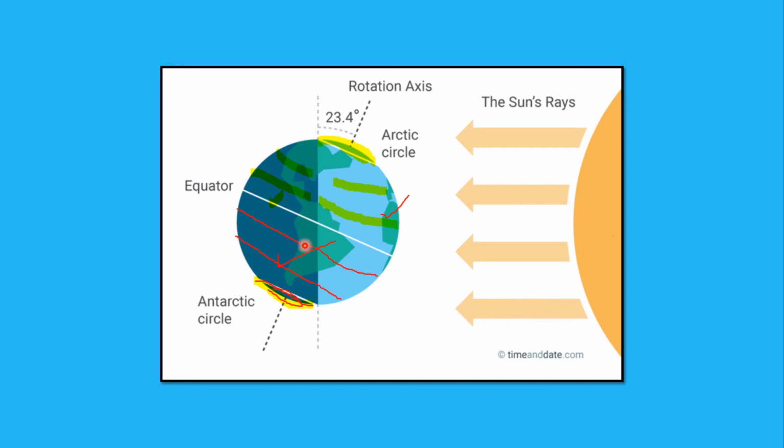Had the tilt not been there, then all places on the earth would have had 12 hours of daylight and 12 hours of darkness. As you can see, the equator is right in the middle, so it is experiencing almost throughout the year the direct rays of the sun and 12 hours of daylight and 12 hours of darkness. But as we move away from the equator, the midday sun goes on varying.